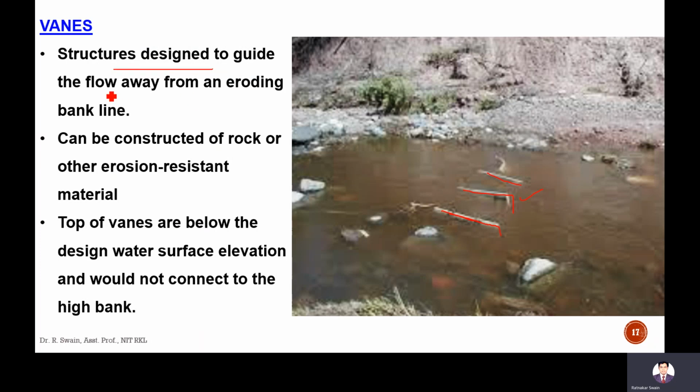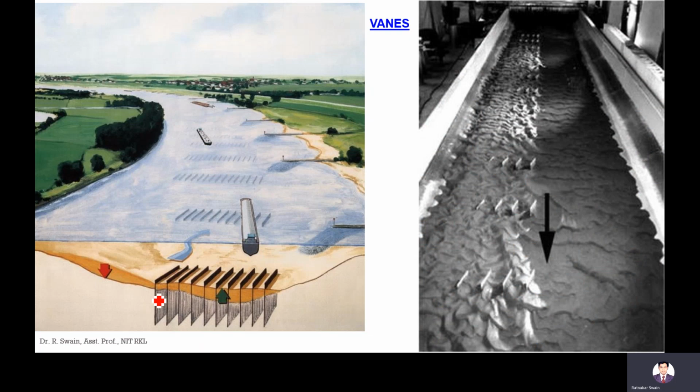The structure designed to guide the flow away from eroding bank lines, just to guide the flow, can be constructed of rock or other erosion resistant material. Top of vents are below the design water surface elevation and would not connect to the high bank. These are the vents. The vents are vertical vents. These are the submerged vents.